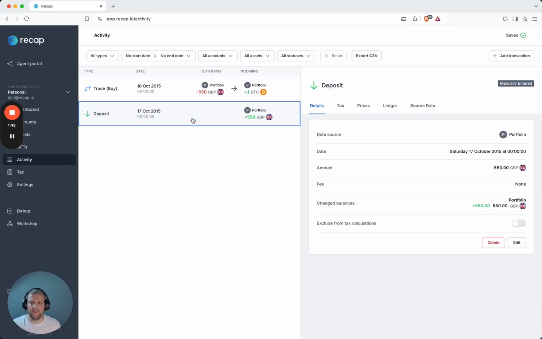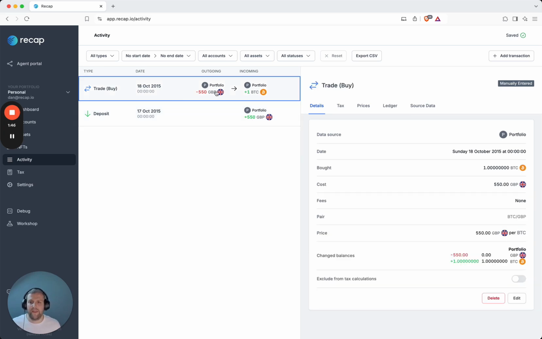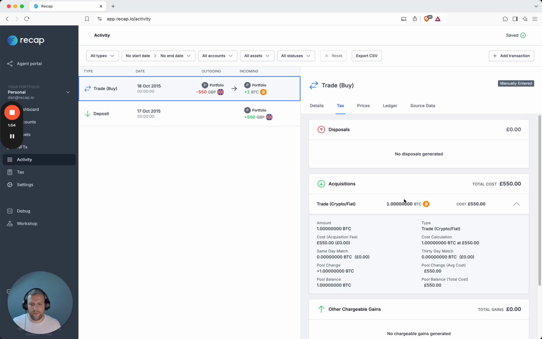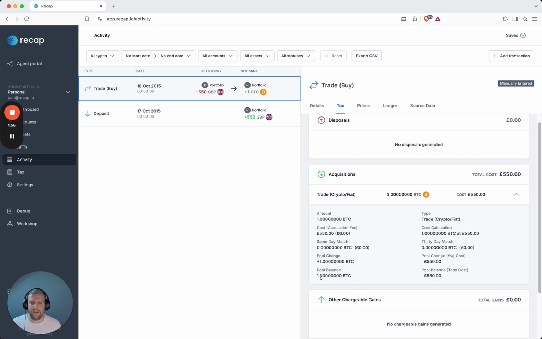So you can see here the customer has put £550 onto an exchange. They then basically created a trade to buy a Bitcoin with that £550. And if we go into the tax tab and we go down on the acquisition side, we can see here that one Bitcoin was added into the customer's Section 104 pool with a value of £550 against it.